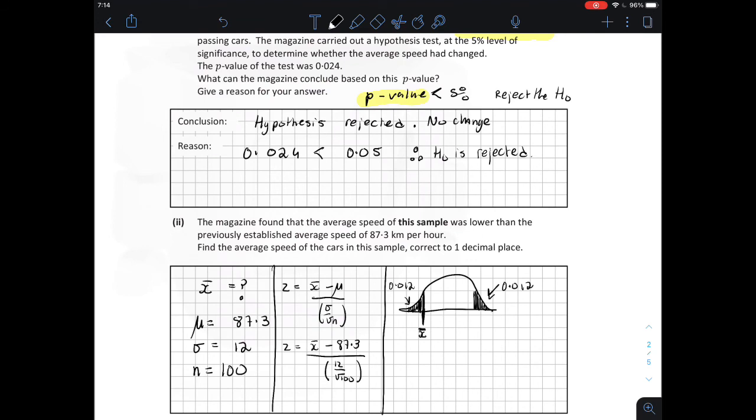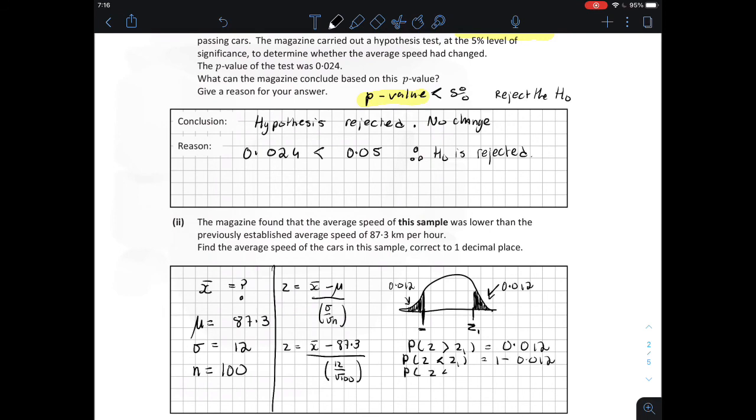This is the same as saying the probability is equal to 0.012 for some z value that is less than, let's call it z1. You can see that this z-score is going to be a minus value. So instead, we find the probability for z is greater than z1, equal to 0.012.